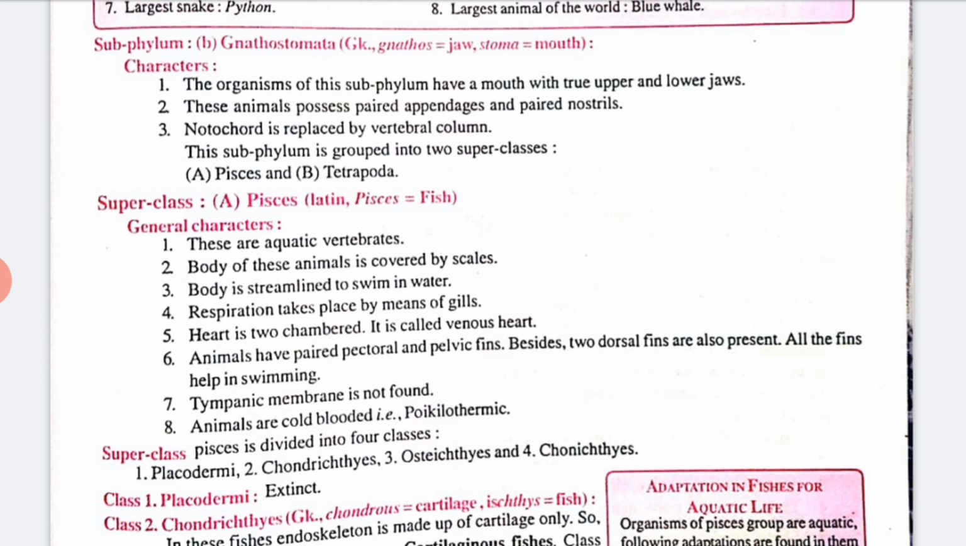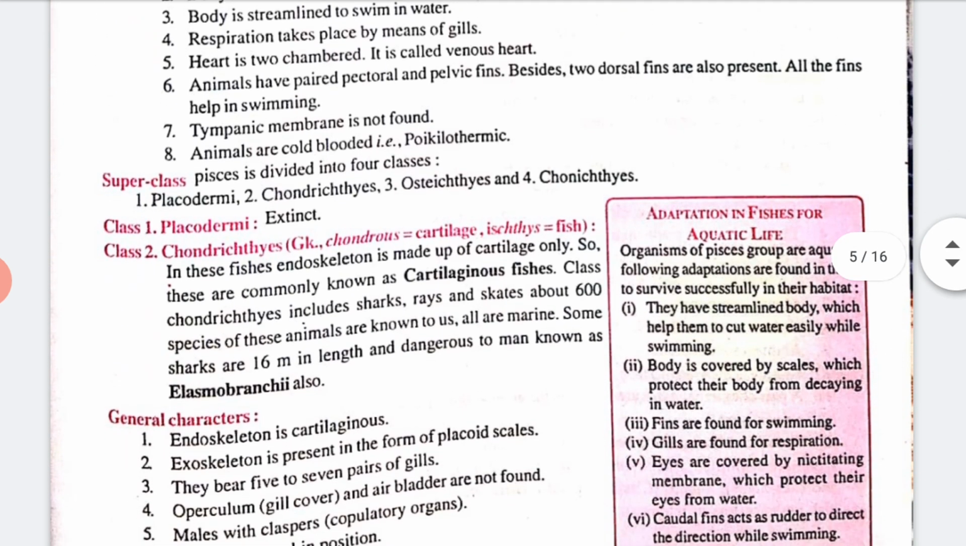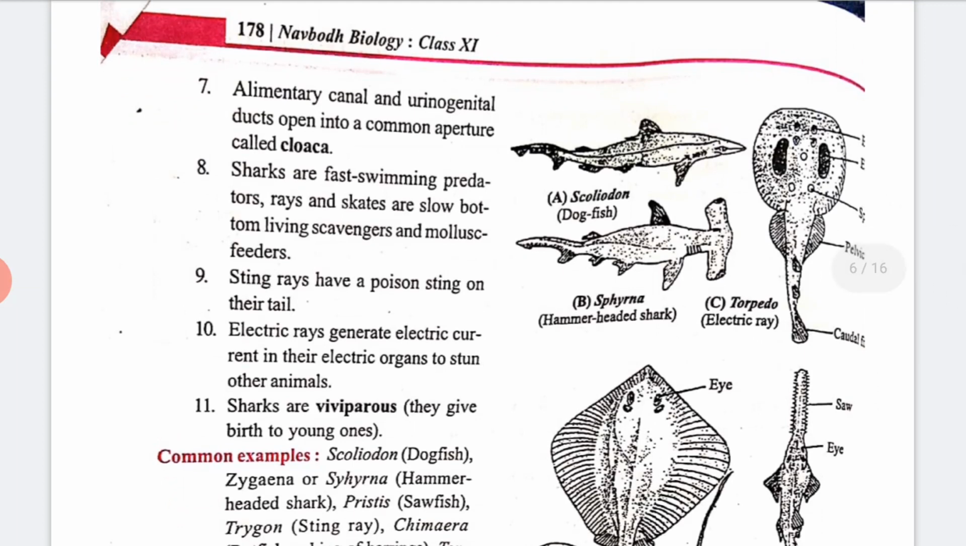Now next, this is divided again into many classes, like Placodermi. You can see here it is written. The second class is Chondrichthyes. In this, cartilage is present in the fish. You can read the characteristics also. I'll show you some pictures also. See here.